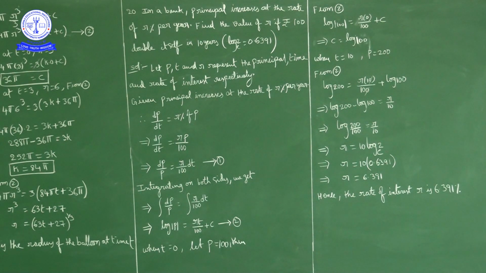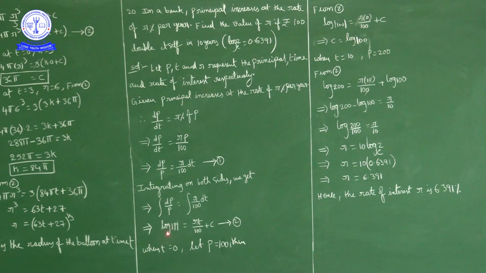Okay. Now what are the given conditions? When the initial payment is 100 rupees, that means when t is equal to 0, p is equal to 100. Now substitute t value 0 and p value 100 in equation 2.